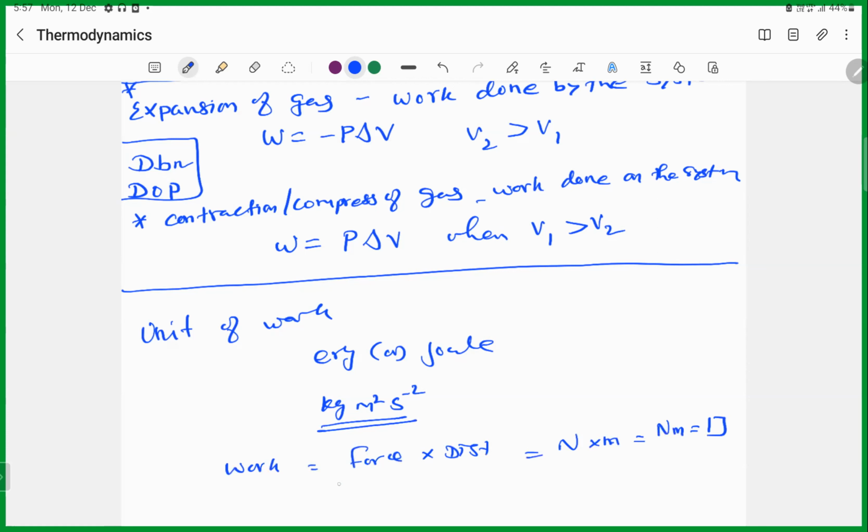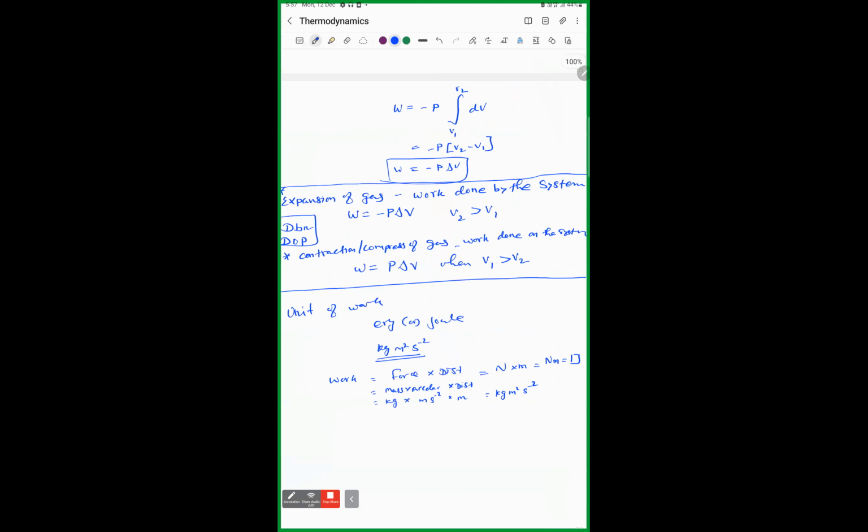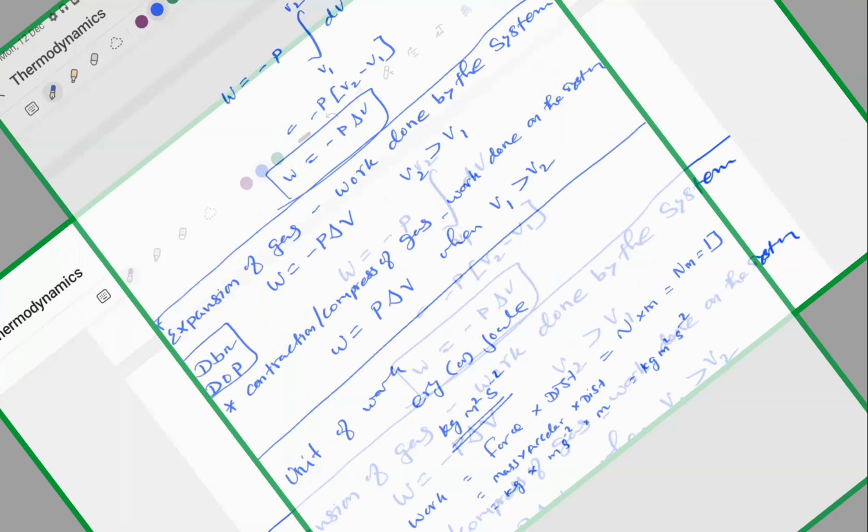Or otherwise, force equals mass into acceleration, into the distance. So the mass will be kilogram, acceleration will be meter per second square, and distance will be meter. So it gives kilogram meter square per second square. Okay, this is what we have.